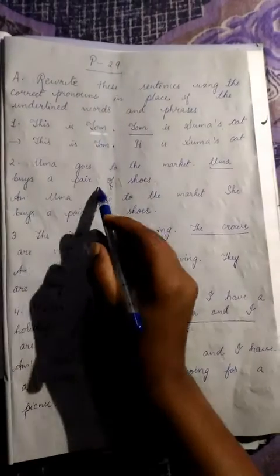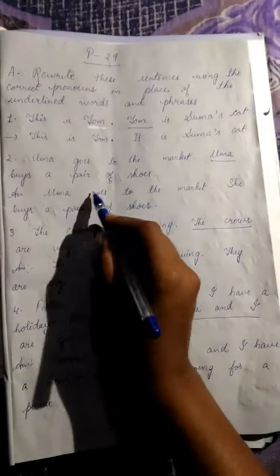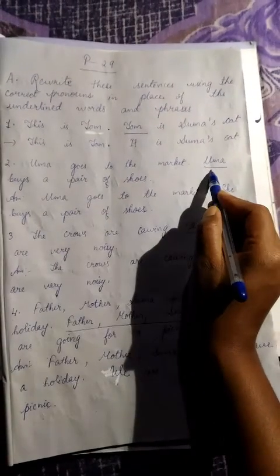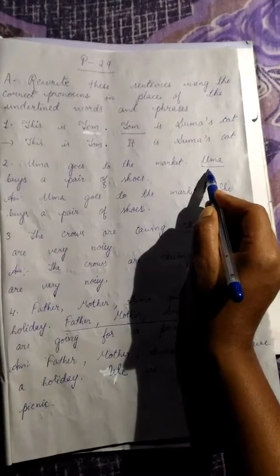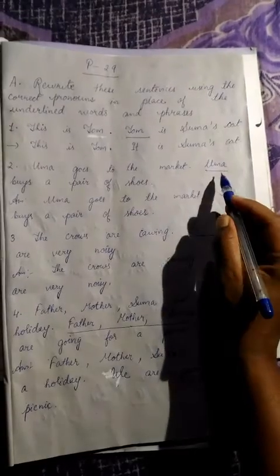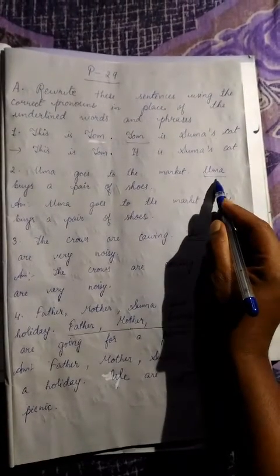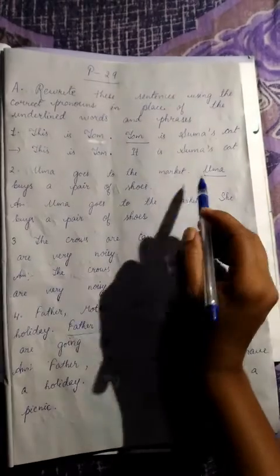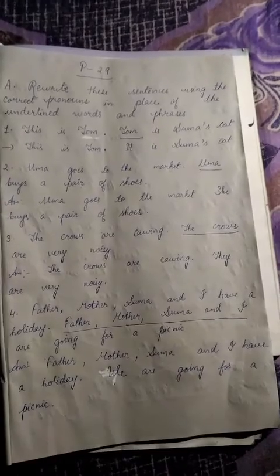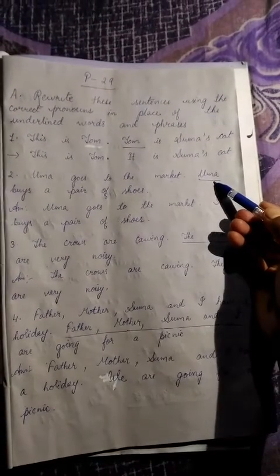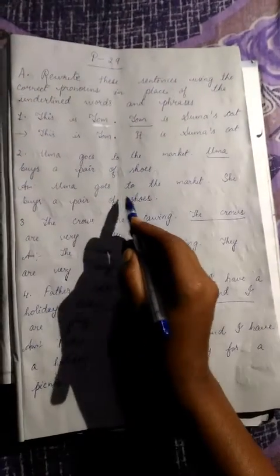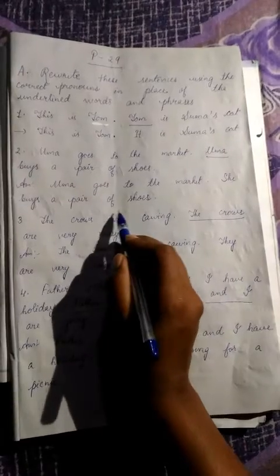Next is, Uma goes to the market. Uma buys a pair of shoes. Uma is the name of a girl, and in place of Uma, the pronoun will be she because she is a female. There is only one person. If it is more than one, then the pronoun is they. But as there is only one person and she is a female, the pronoun will be she. So, Uma goes to the market. She buys a pair of shoes.